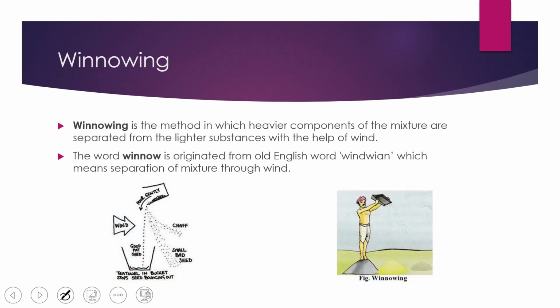The next process of separation is called winnowing. Winnowing is the method in which the heavier components of the mixture are separated from the lighter substances with the action of wind. With the help of wind, this phrase is very important, because if there is no wind, the winnowing process cannot be carried out. So it is mainly a process where we use the force of wind to separate the heavier components of a mixture from the lighter components.